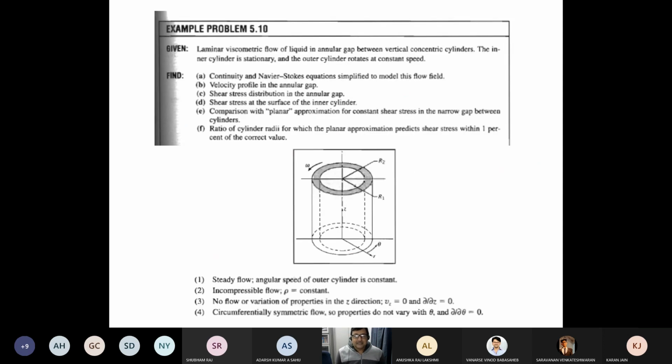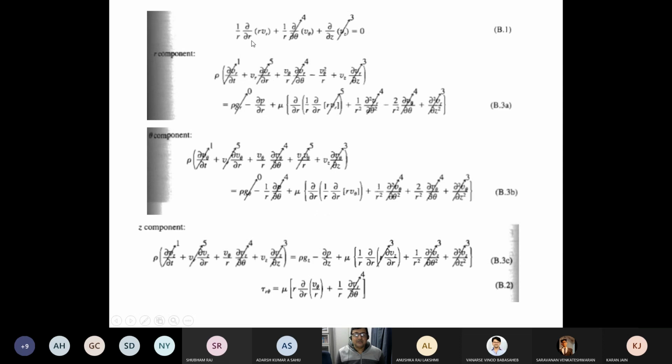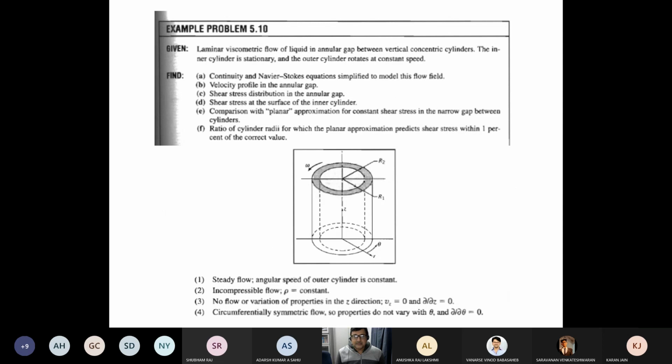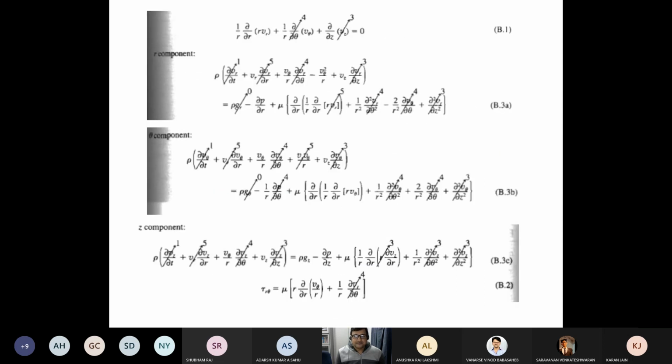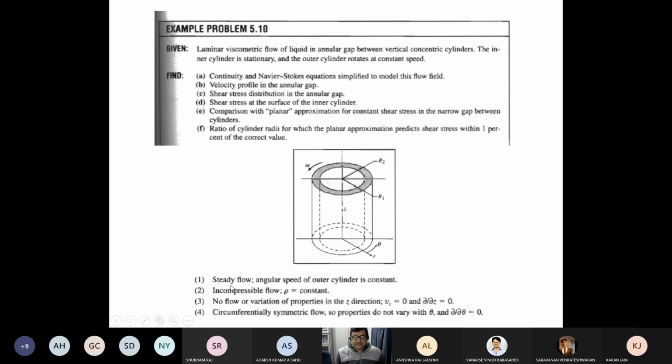This is another example. Suppose in the center you have a rigid surface and the surrounding is moving at an angular velocity omega. In this sort of situation, you take r, theta, z, so you take the Navier-Stokes equations in cylindrical coordinates. You also have steady flow, rho constant, no flow variation in the z direction, and circumferentially symmetric flow, del/del theta equal to 0.